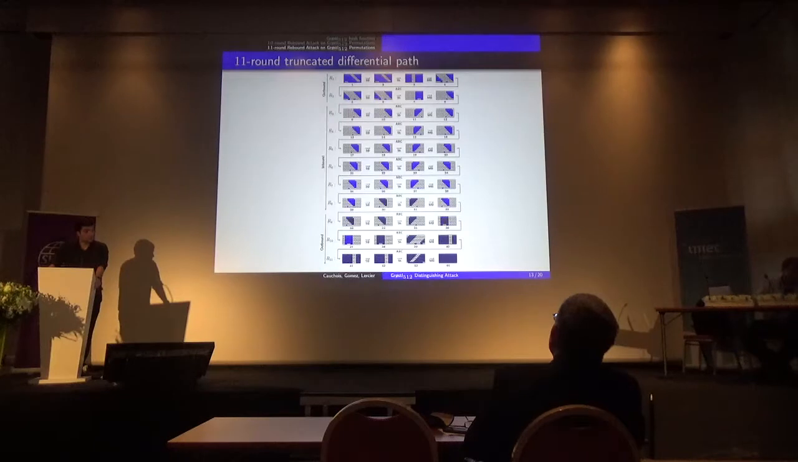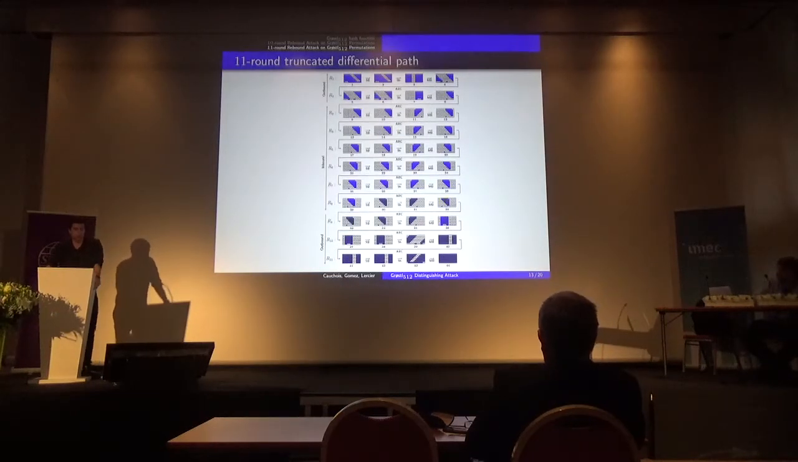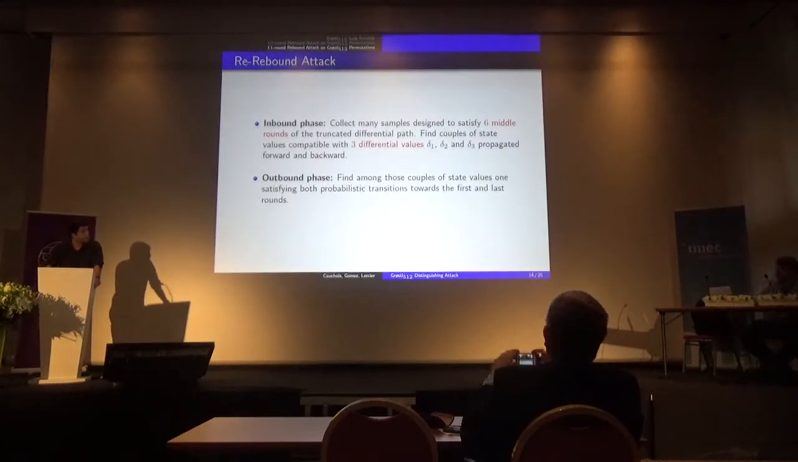This can be used to mount a rebound attack on 11 rounds with the use of this truncated differential path on 11 rounds. Okay, you may see that it is a little bit more structured than before, since from row 3 to row 9, every row is only a cyclic shift of the preceding one. Here the inbound phase will involve 6 rounds, from round 3 to round 8, and the outbound phase will involve the remaining rounds. And what we will do this time is to find a couple of state values compatible with not 2 but 3 differential values. The outbound phase remains unchanged.